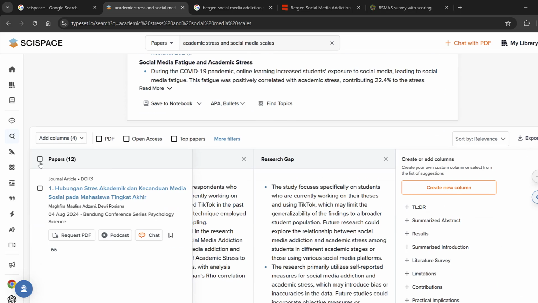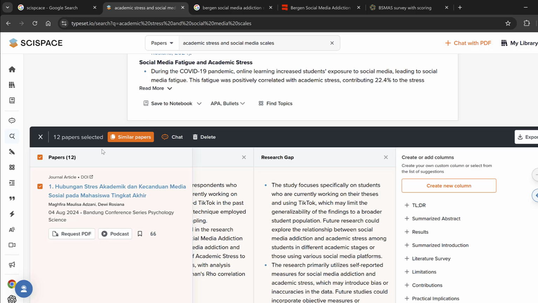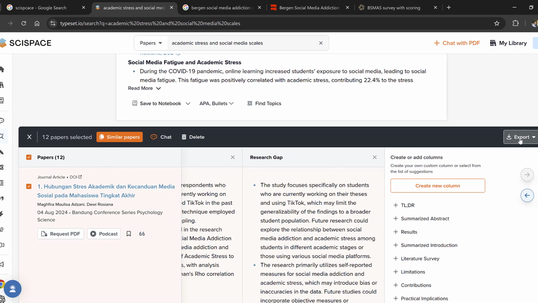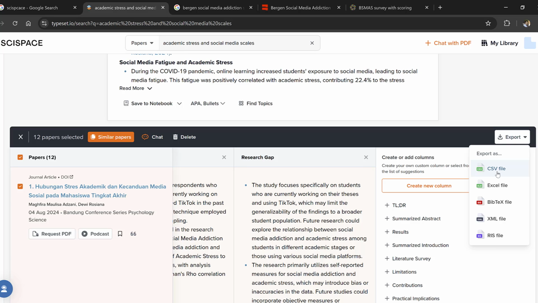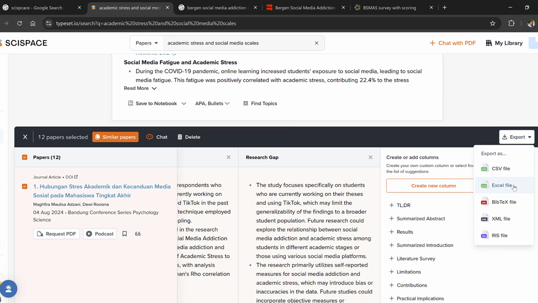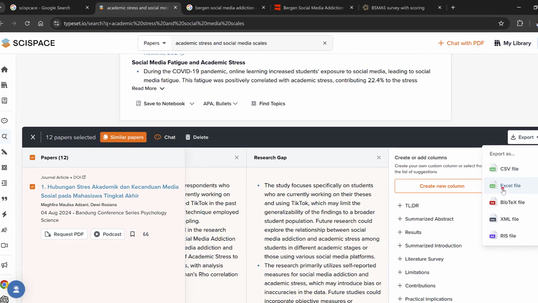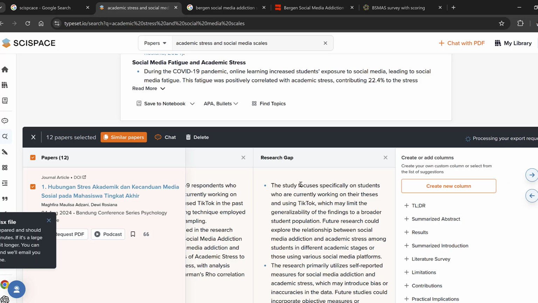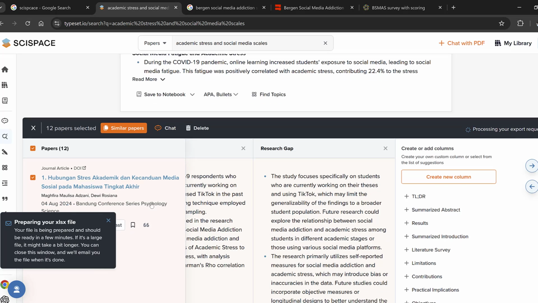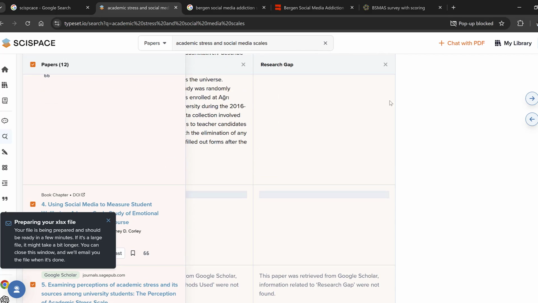So here are the papers. What is good about it is that I can export these 12 papers. I can simply go here and export them as a CSV file, Excel file, BibTeX file, XML file, or RIS file. So let's just export them as an Excel file, and you will see. Here it is preparing the papers.